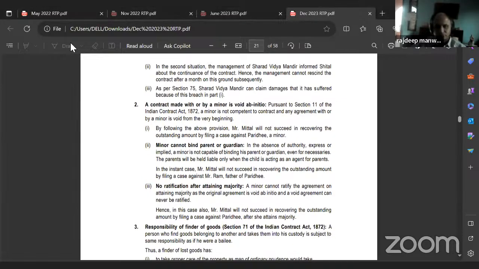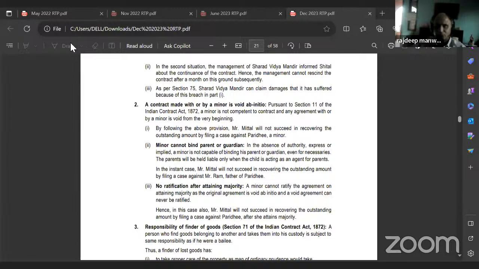A contract made with or by a minor is void ab initio, pursuant to Section 11 of the Indian Contract Act 1872. Remember Section 11, I've already told you. Remember, when you're a minor, all persons who cannot enter into a contract are given under Section 11. A minor is not competent to contract, and any agreement with or by a minor is void from the very beginning. First sub-question. By following the above provision, Mr. Mittal will not succeed in recovering the outstanding amount by filing a case against Paridhi, a minor.